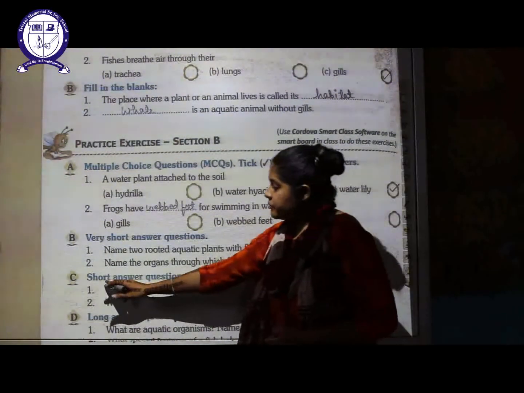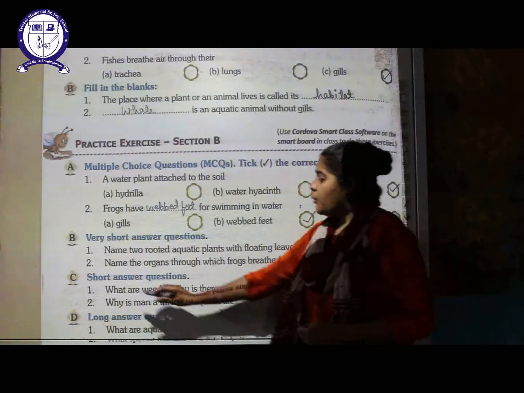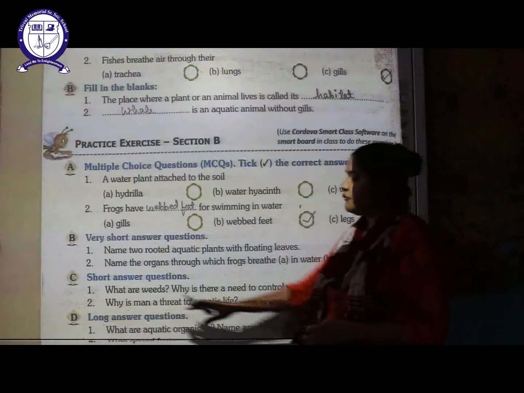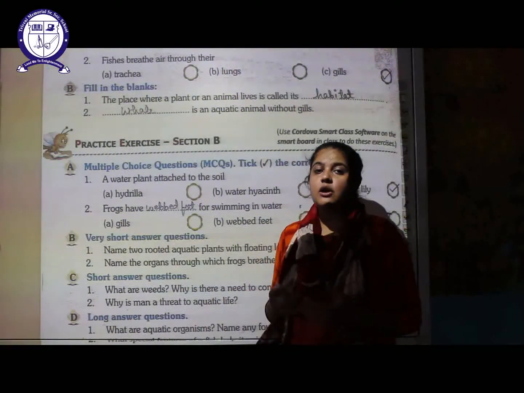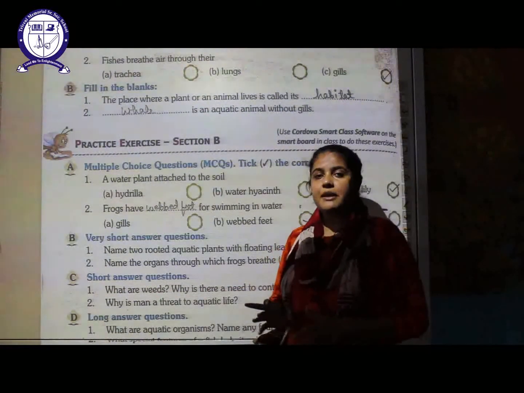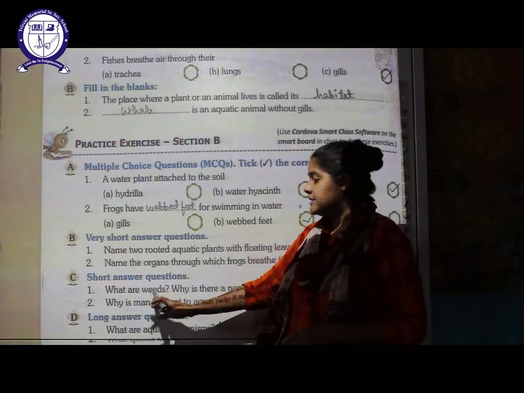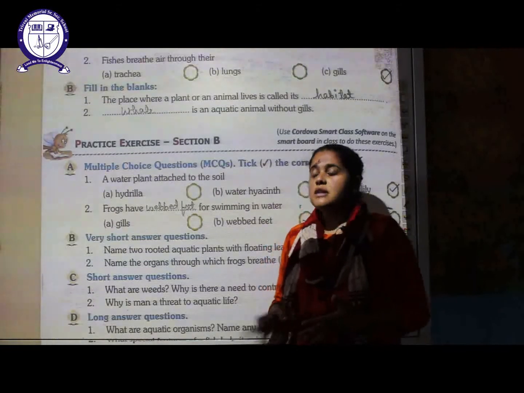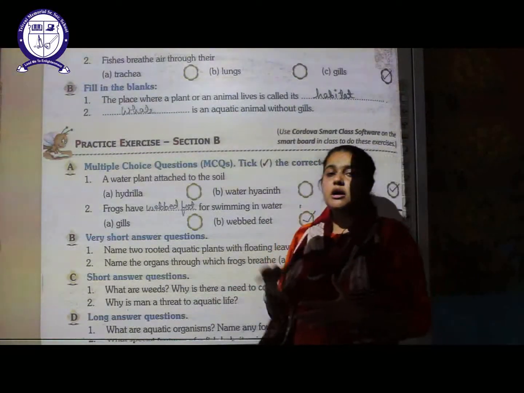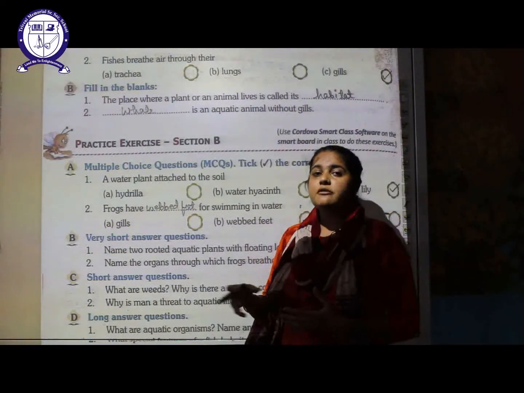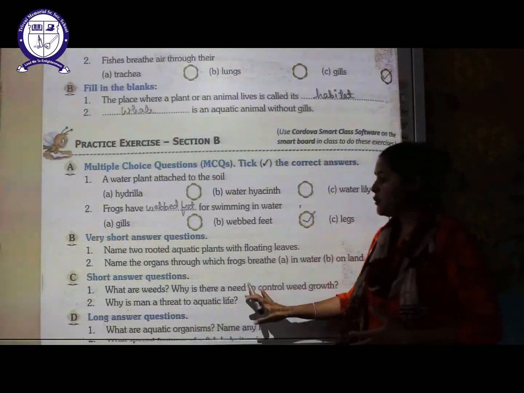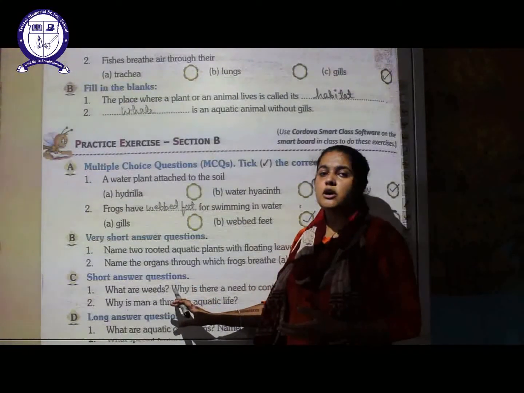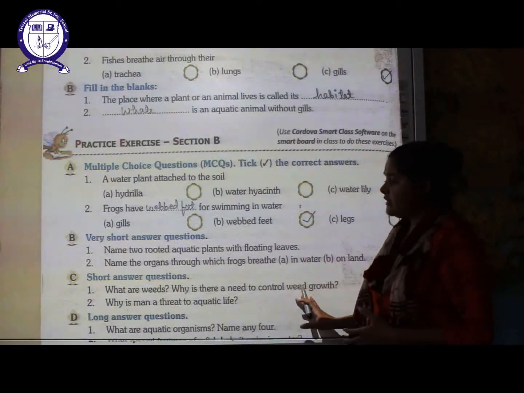Next is short answer question here. What are weeds and why is there a need to control the weeds growth? So weeds are the unwanted plants which are not grown by us. So these unwanted plants which are growing in an area will be considered as weeds, and their growth needs to be controlled because they are going to block the waterway for navigation. So in order to prevent that, the government is spending a lot of money in order to control the growth of these weeds.